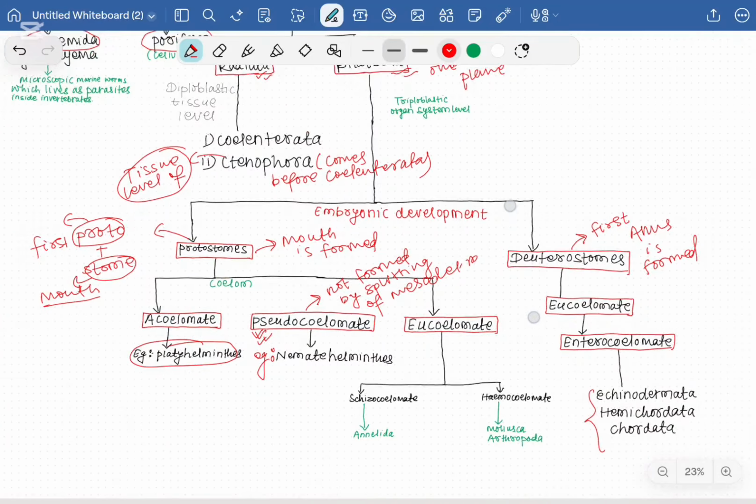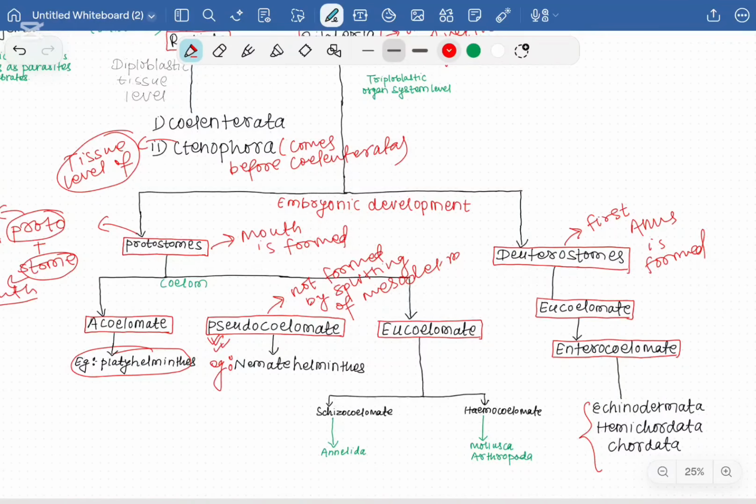And then the eucoelomate, in this the coelom is formed by the splitting of mesoderm. The eucoelomate also consists of two groups, the schizocoelomate and the hemocoelomate. In schizocoelomate, phylum Annelida is present, and the Mollusca and Arthropoda consist of the hemocoelomate.